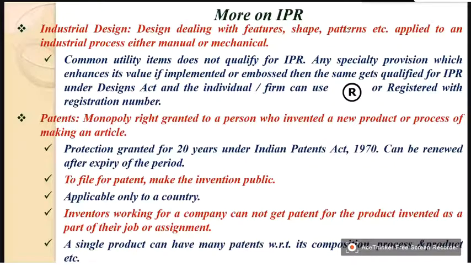So normally, each and every item cannot get that registration mark, because common utility items, for example, a pen or a vessel or a paper, notepad, anything of a common nature, will not get qualification under IPR. There must be something special.